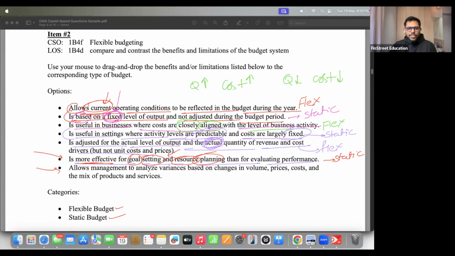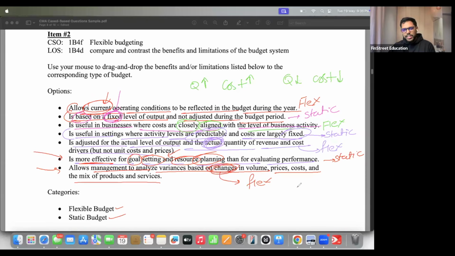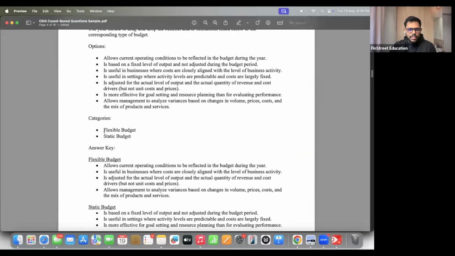Okay, next. Allows management to analyze variances based on changes in volume, prices. Okay, there is a hint. Flexible. Yes, flexible, obviously. Okay, so let's see what our answers are. I think flexible may we have 1, 2, 4, A, C, E and F. Okay, 4 under flexible and 3 under static.